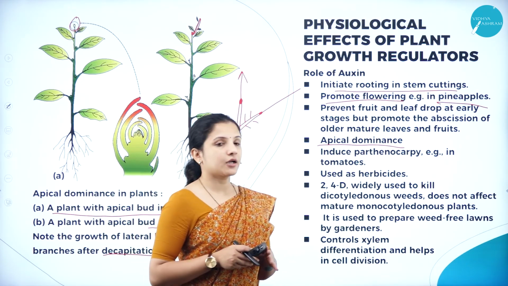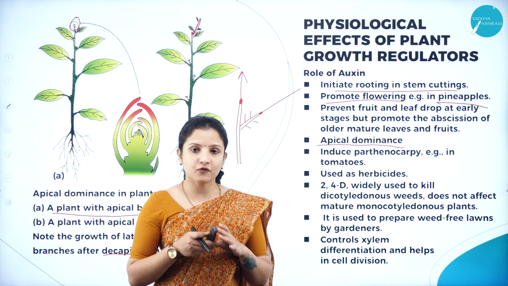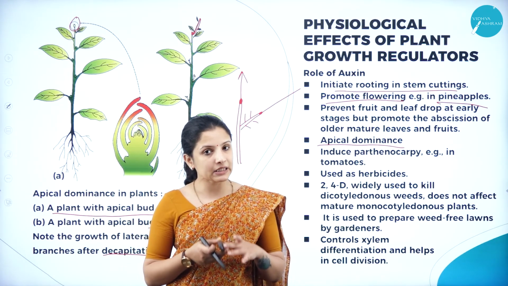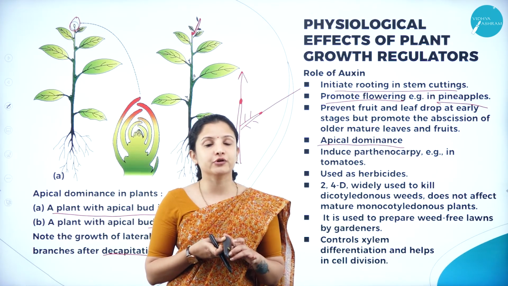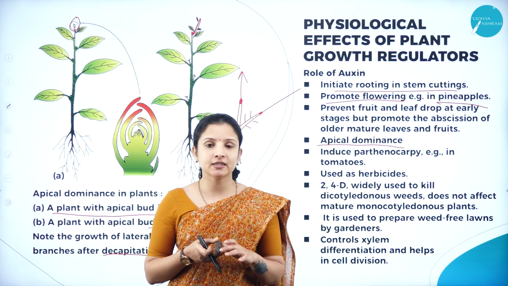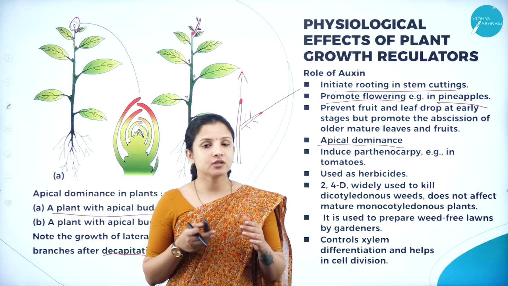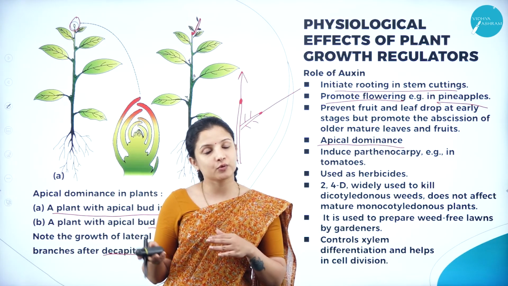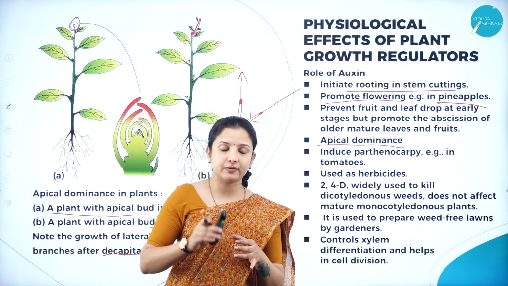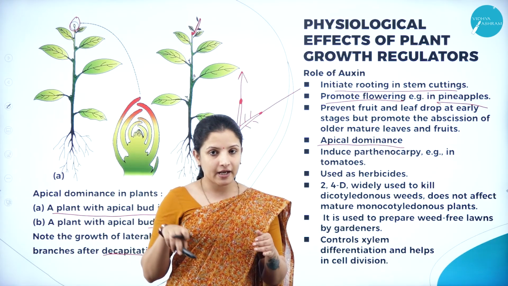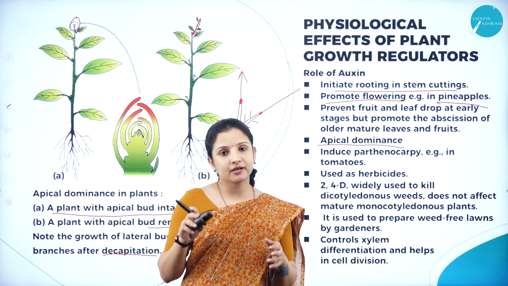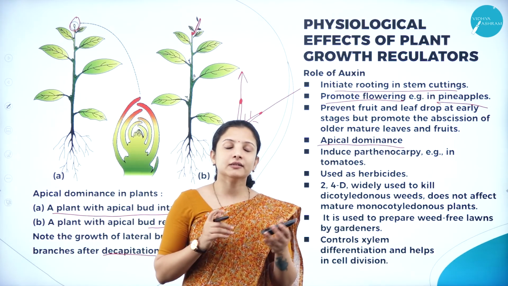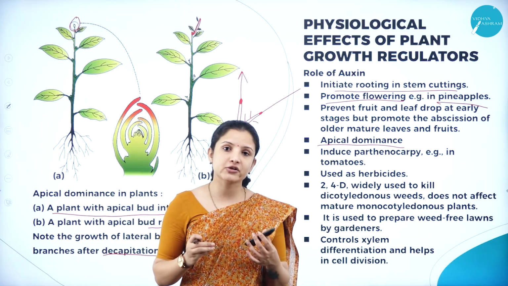Parthenocarpy means the formation of fruits without fertilization. We know that any flowering plant, if it has to produce fruit and set seed, needs pollination to be very, very important, wherein the pollen grain from the male anther should fall on the stigma of the female part. Then the male gamete should enter the ovule, and there it should fertilize the egg. Then the fruit should set and seed should form, right?